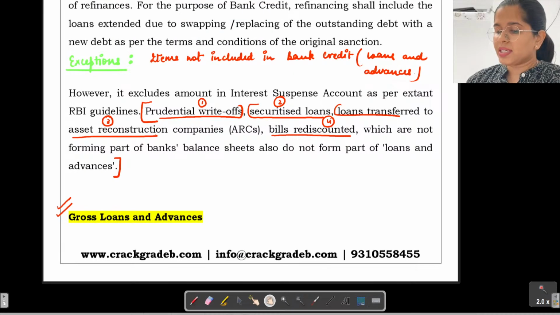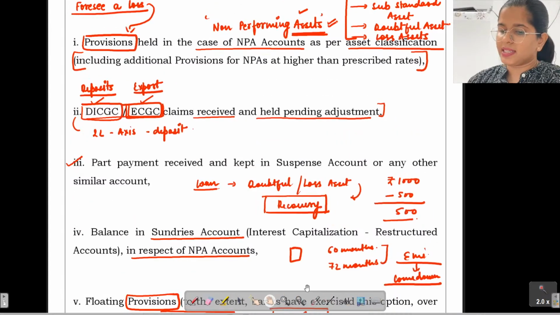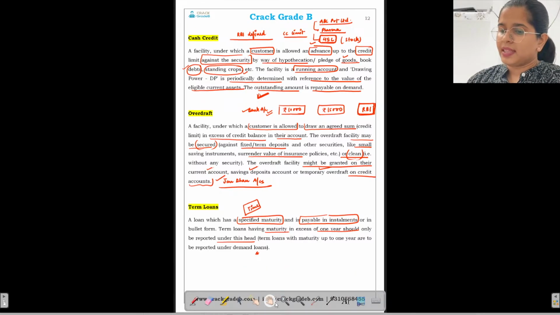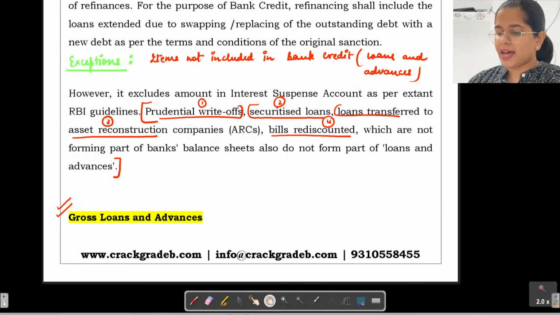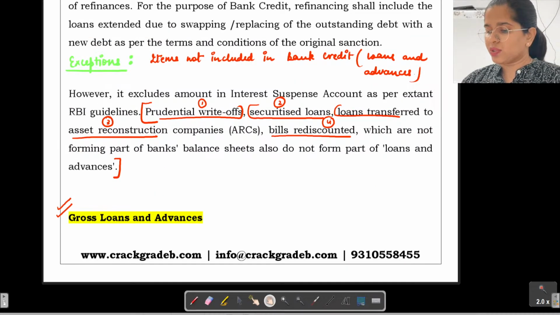Now, we have discussed different types as well, like the gross loans and advances and net loans and advances, right? Then we also discussed cash credit. First of all, let us have a brief introduction and then we are going to continue. First, let's see the gross loans and advances.